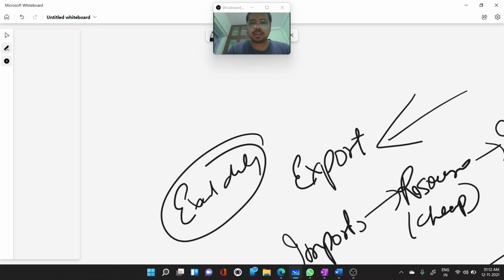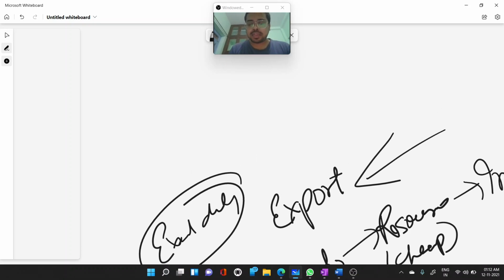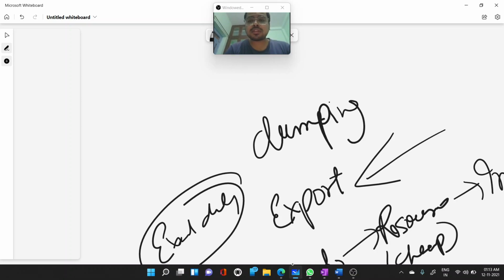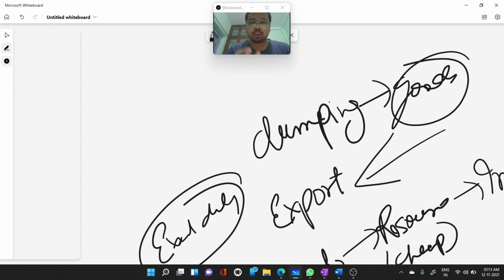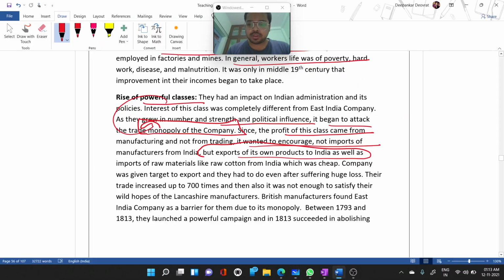So the products that they will send into India will be cheaper than the Indian products. Obviously it will be cheaper, because Indian products were manufactured by hands, and these products were manufactured by machines. Now what they were actually doing in economic terms, they were dumping the goods into the country and affecting the domestic market. Okay, that was the main motive.